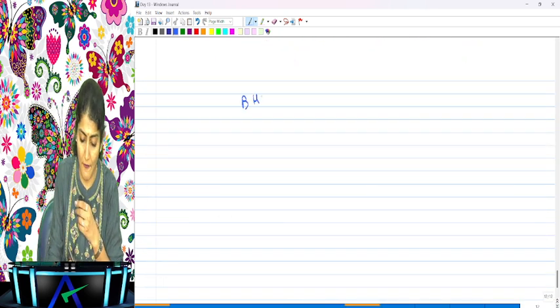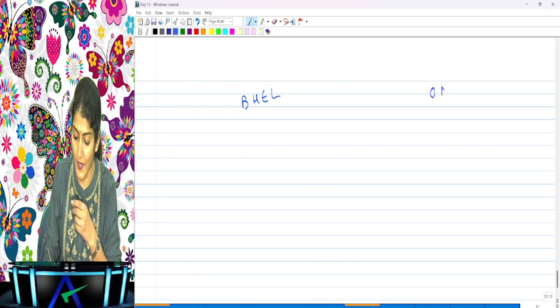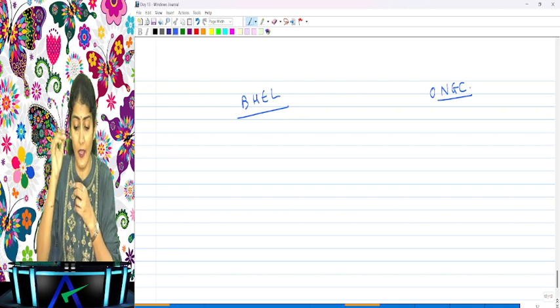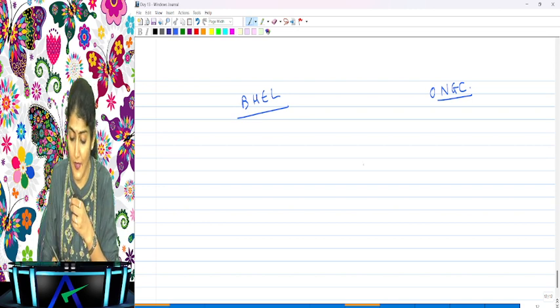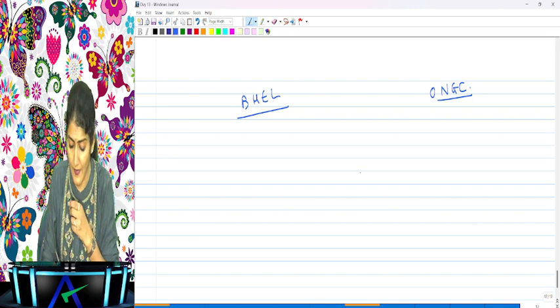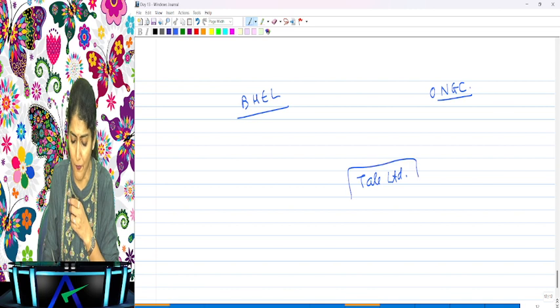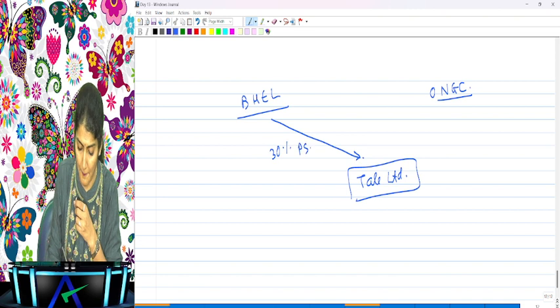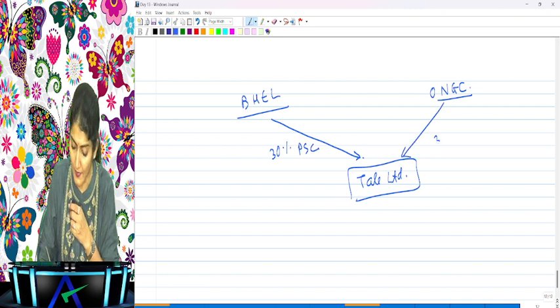Right, Bharat Heavy Electronics Limited and ONGC, are these government companies? Yes, say these are government companies. Now say there is a company called, for example, Tail Limited. Just some name I have to give over there. In Tail Limited, BHEL is holding 30% paid up share capital and ONGC is holding 30% paid up share capital.